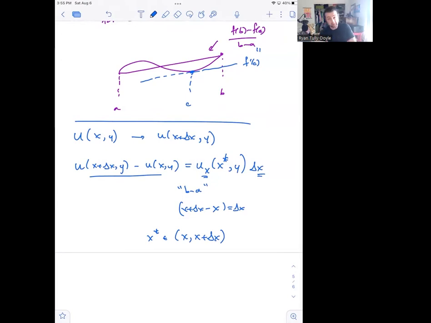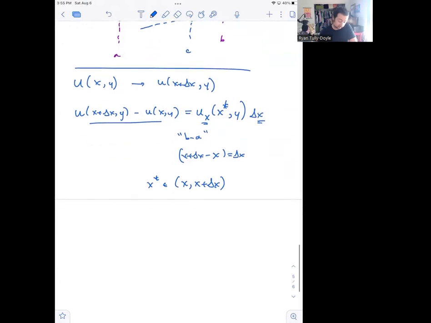Okay, so the next idea that we want to talk about is the way continuity of functions links up with limits. So this is all about the mean value theorem, which allows us to approximate functions with derivatives. The next idea that I want to remind you of is the idea of continuity. And the idea is that when a function is continuous, you can push a limit inside of it.